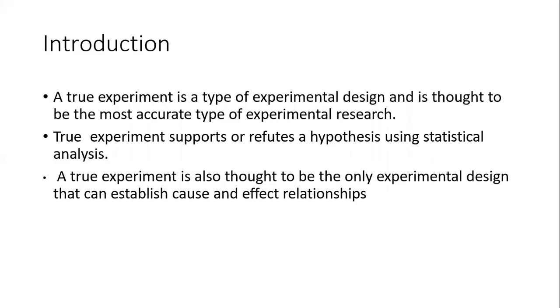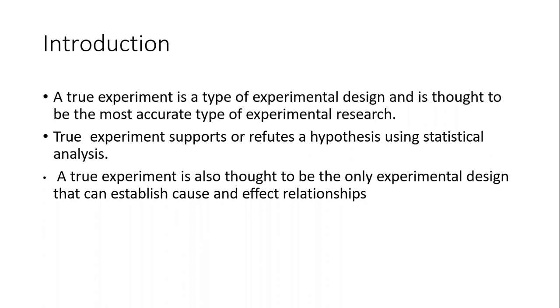A true experiment is a type of experimental design and is thought to be the most accurate type of experimental research. We have seen different research, but when it comes to true experimental research, it is the most trusted, and the data is very accurate, because whatever study we are doing, we are analyzing it through hypothesis and using statistical analysis.